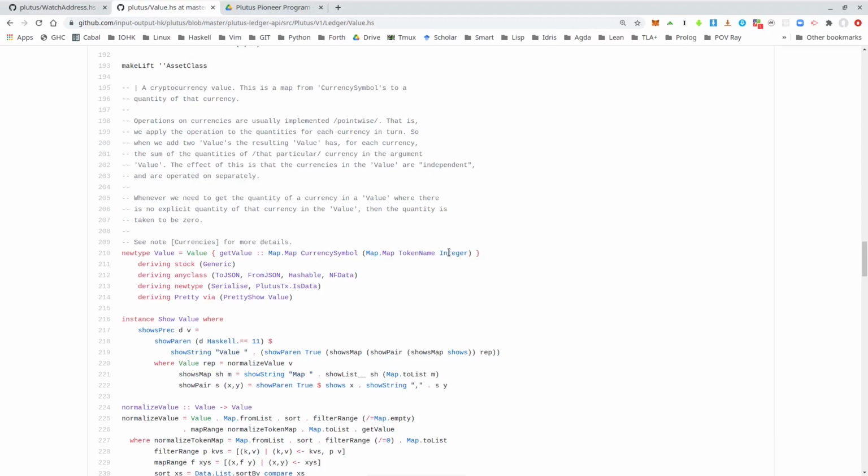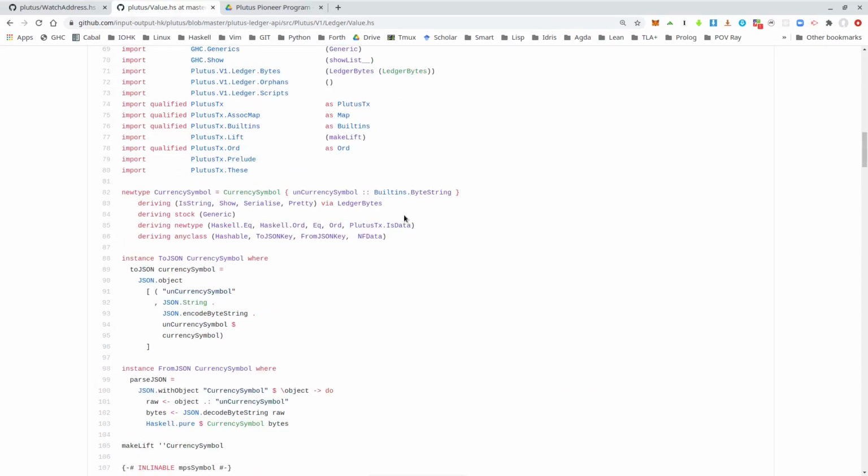So the first thing to note is that each native token, including ADA, is identified by two pieces of data, a currency symbol and a token name.